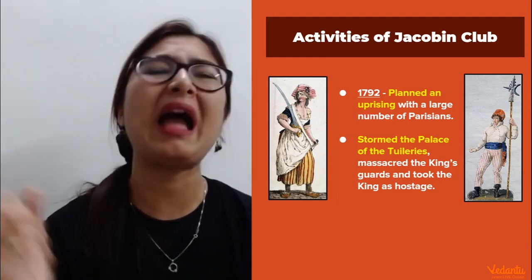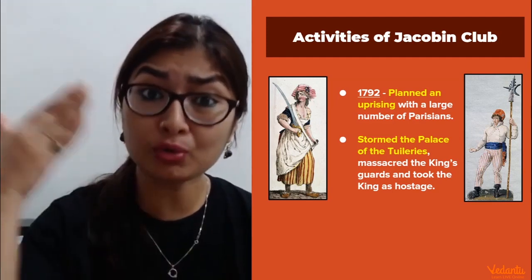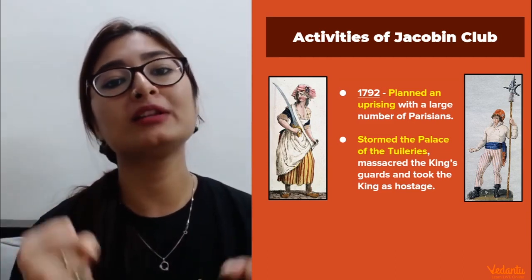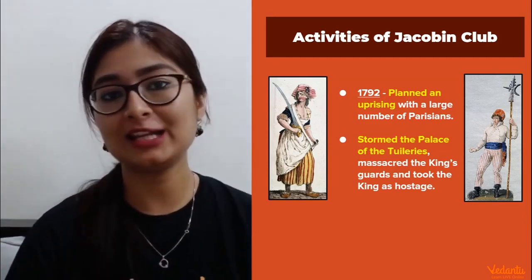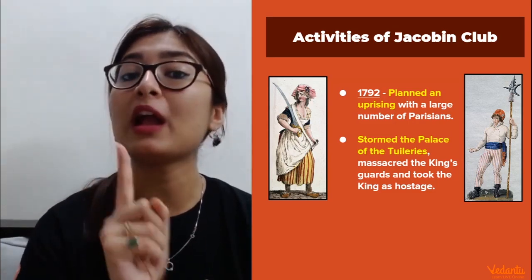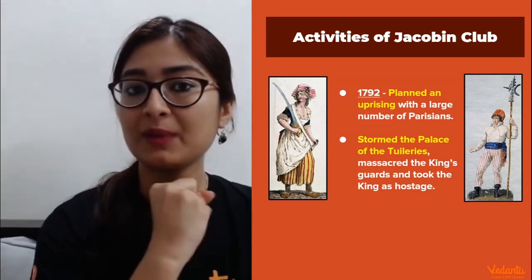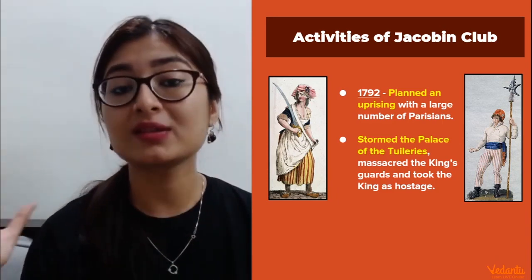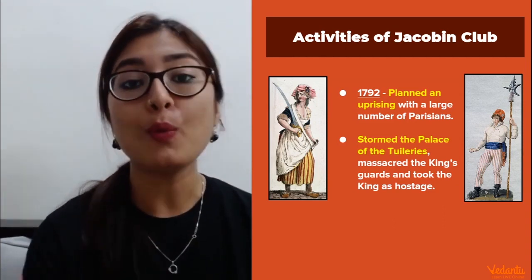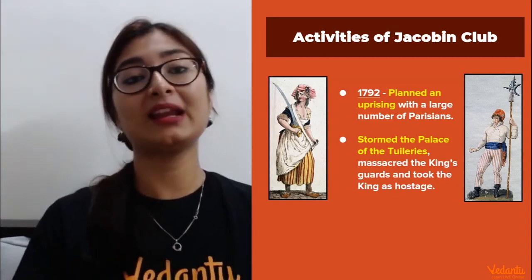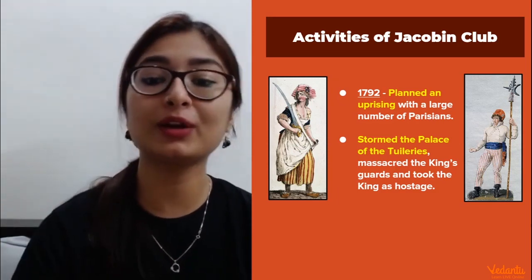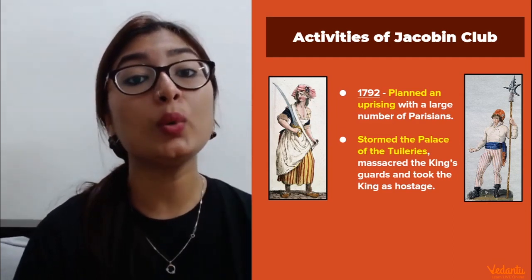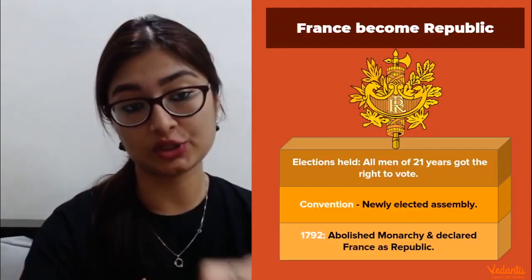Now imagine how angry they would have been that they took the king, the ruler of France, as their hostage. And this also makes us realize the power that the citizens of any country, any nation carry, and that any ruler should be aware of. Once the people come together, no matter how strong, how powerful you are, you're nothing in front of the society. You're nothing in front of the whole mob. So guys, they had basically stormed into the palace of Tuileries, the palace of King Louis XVI, and took him hostage.